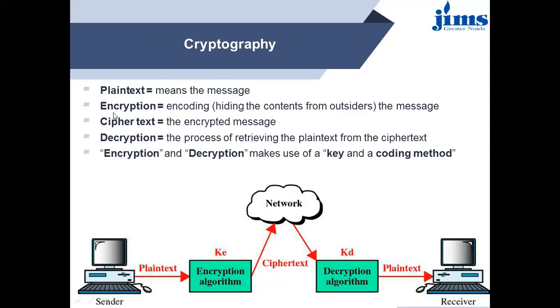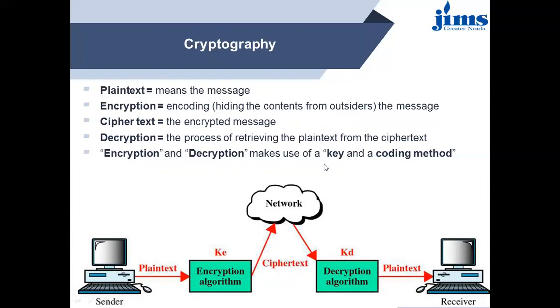All these are algorithms. An encryption algorithm translates your plain text into the encoded text, or you can say the encrypted message. And decryption is an algorithm which reads your encrypted message and translates it again into the plain text. So this is how encryption, ciphertext, and decryption work.